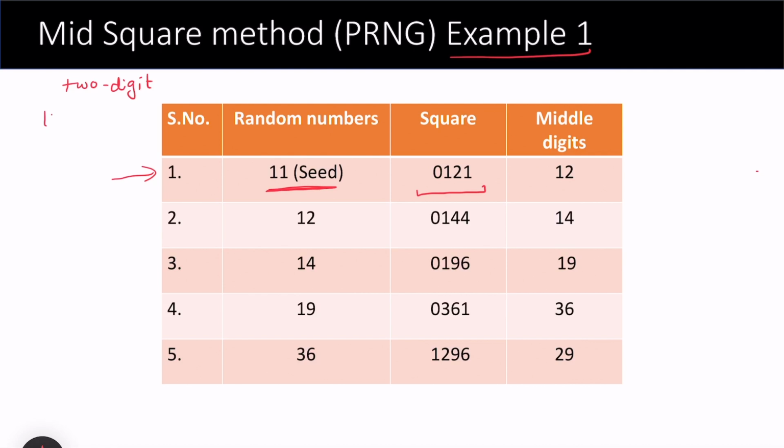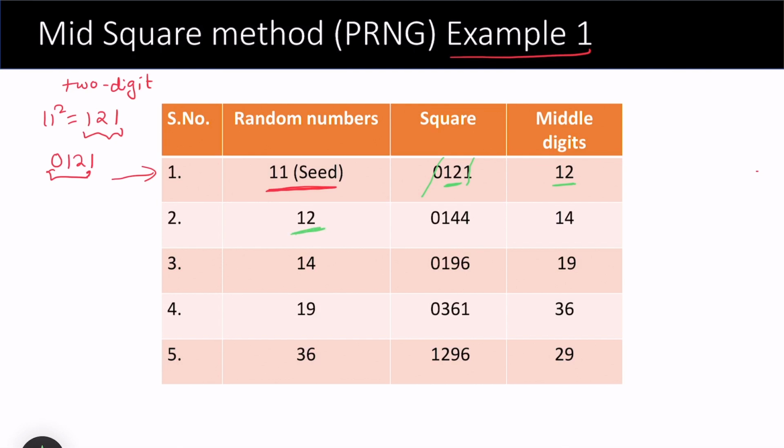When you square a 2-digit number, you may get a 4-digit or a 3-digit number. If you get 3 digits, attach a 0 to the left side, so this becomes 0121, so that you have 4 digits. Discard the first and the last digit and keep the middle digits, that is 12, and keep this as the next seed.